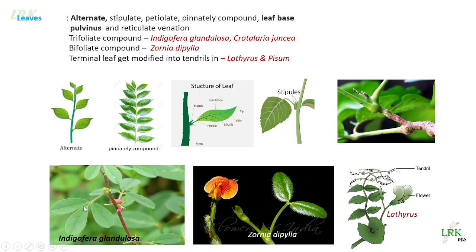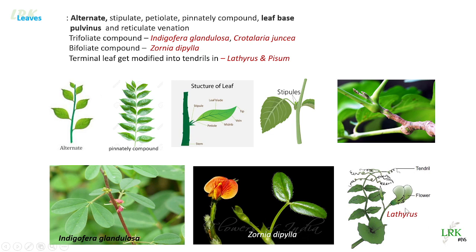This is the leaf. See, you can see here these are alternate with each other. This is one leaf, this is the other leaf. Okay, the leaf has petiole and three leaflets. It bears three leaflets. So trifoliately compound leaf in Indigofera glandulosa and Crotalaria gentiana, and bifoliately compound in Zornia diphylla. You can see here this is Zornia diphylla, where the leaves are bifoliately compound.